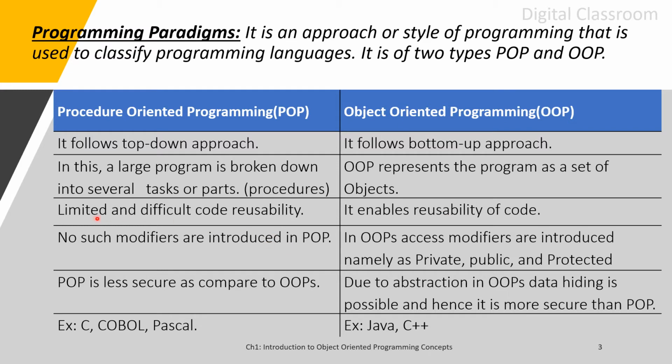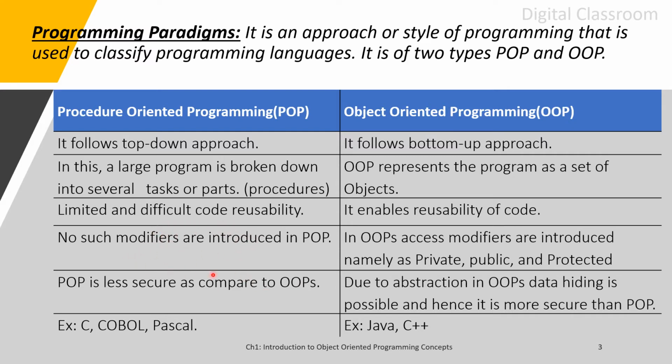Next, in POP we don't have any modifiers. So all the data, or each and every data member, is global, publicly available. In OOPS we have access modifiers like private, public, protected, which make the data safe. So next, POP is less secure as compared to OOP, as it does not have any access modifier to indicate which is private and which is public.